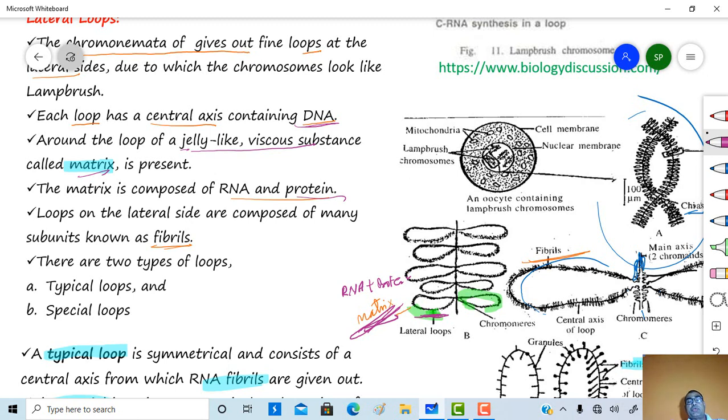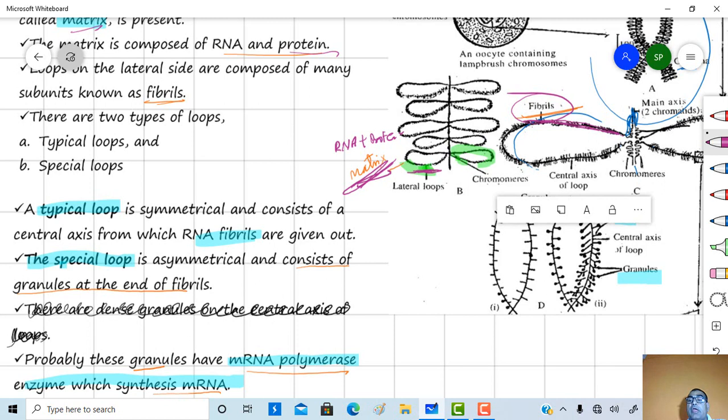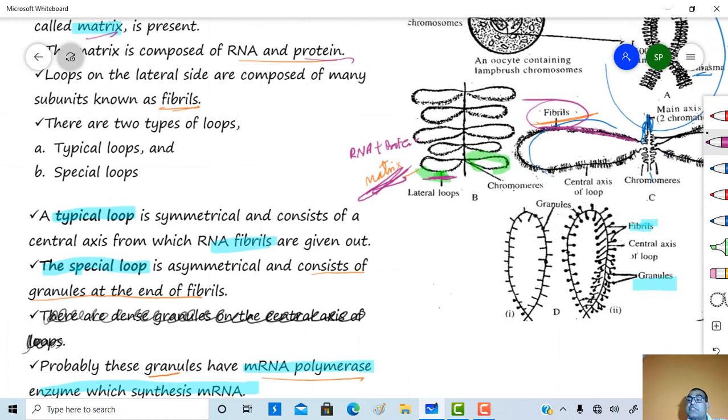Loops on the lateral side are composed of many subunits, and these subunits are called fibrils. So these are also the loops, and these loops consist of such fibrils. There are two types of loops.